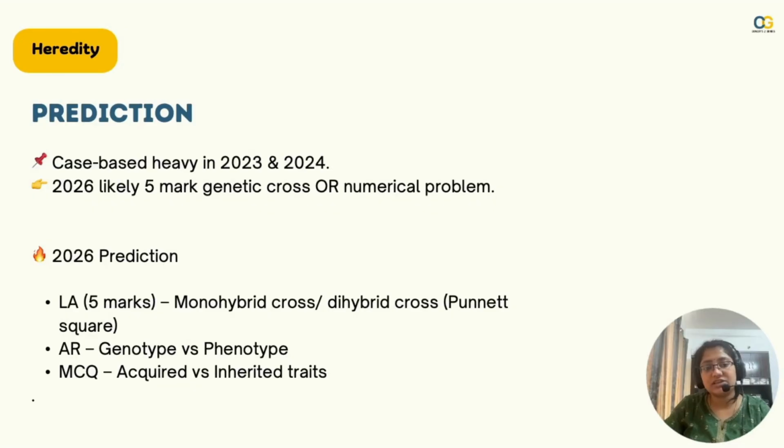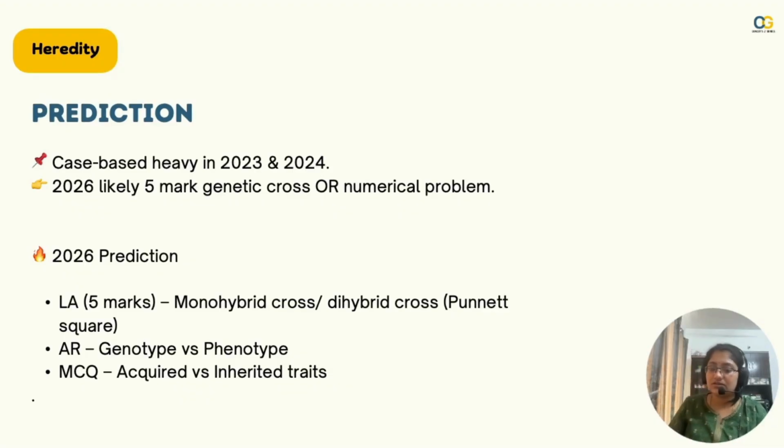So the probable prediction is, because it's case based heavy, there could either be a 5 marker, direct 5 marks on monohybrid or dihybrid cross with Punnett square, or a numerical problem where, if you have solved previous year board questions, you would have seen these questions where they say the F1 generation had all tall trees, a total of 900. What would be the number of tall trees in the F2 generation?